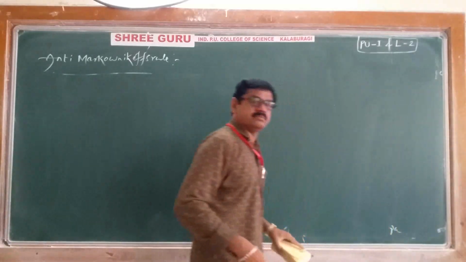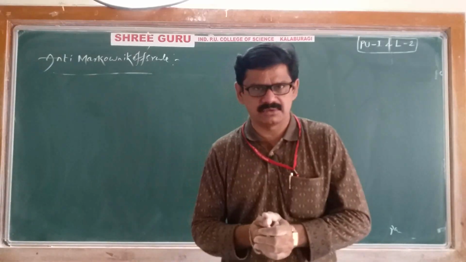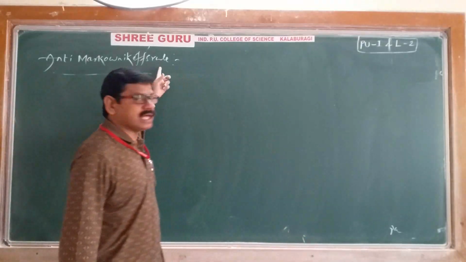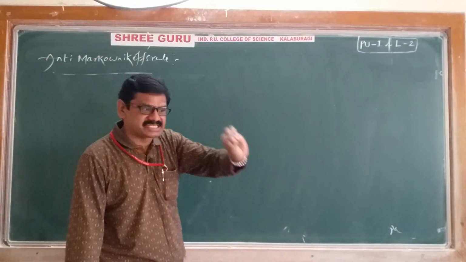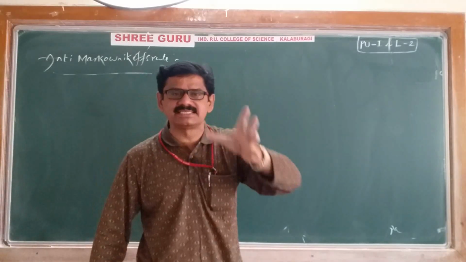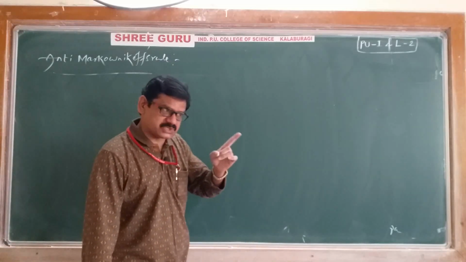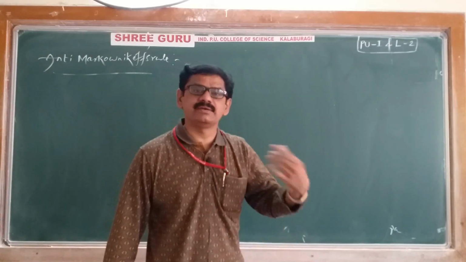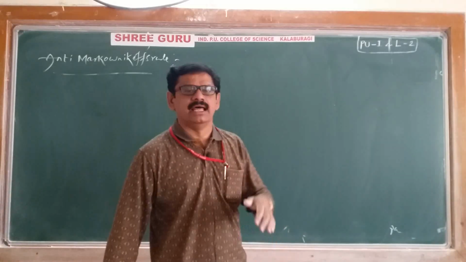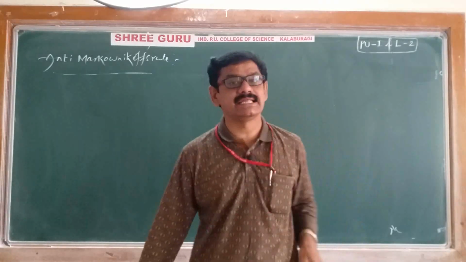Anti-Markovnikov's rule, the name itself indicates it is opposite to Markovnikov's rule. It is just opposite to Markovnikov's rule. And remember, anti-Markovnikov's rule also we learn in case of addition of hydrogen halide only, particularly for unsymmetrical alkenes. Markovnikov's rule is also for unsymmetrical alkenes. Even anti-Markovnikov's rule is for unsymmetrical alkenes only. Let's see now what is the major difference between Markovnikov's rule and anti-Markovnikov's rule.